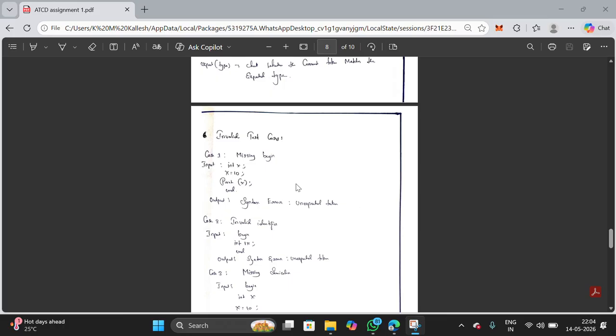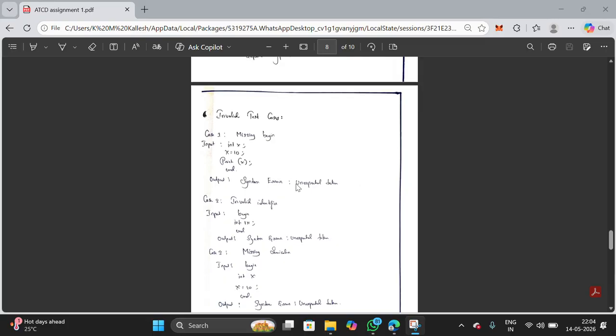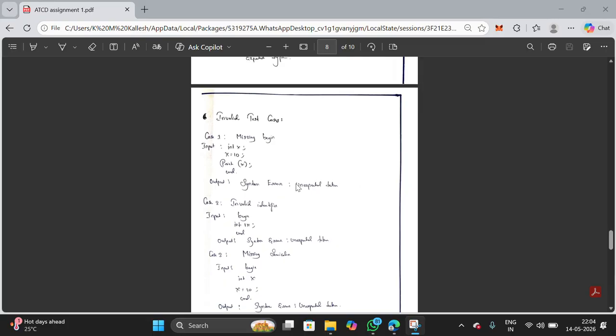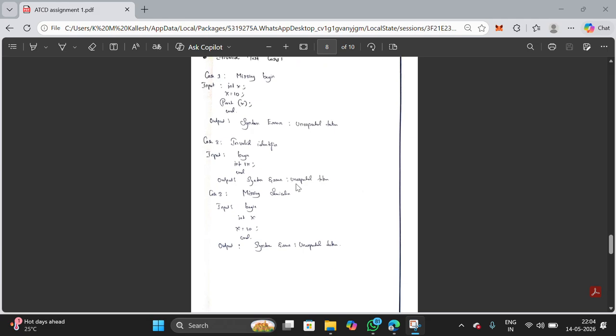Invalid test cases. Now let's see the invalid cases. Case 1. Missing begin keyword results in a syntax error. Case 2. Invalid identifier results in a syntax error. Case 3. Missing semicolon results in a syntax error. These errors are detected by the parser.